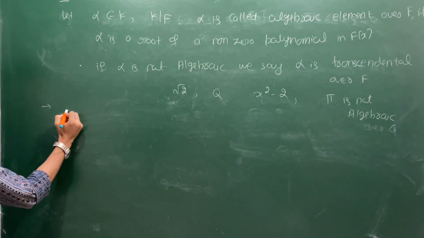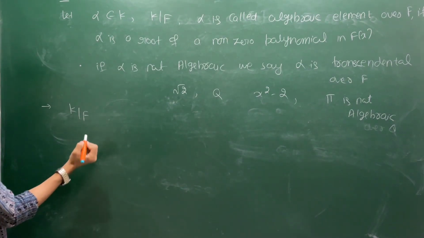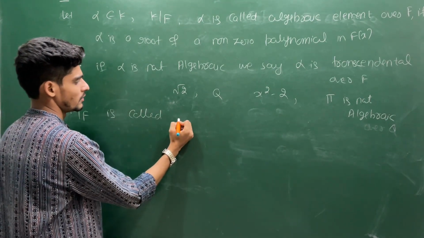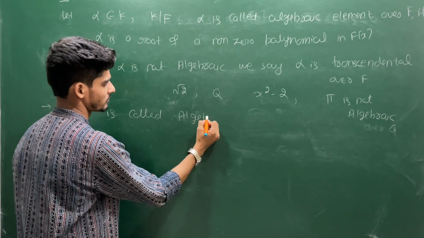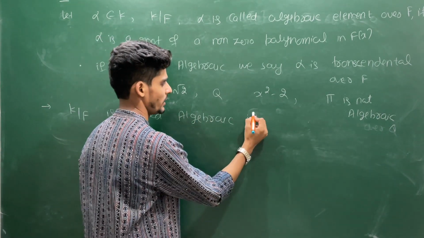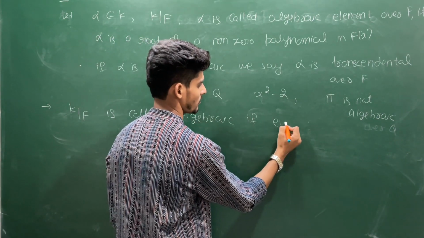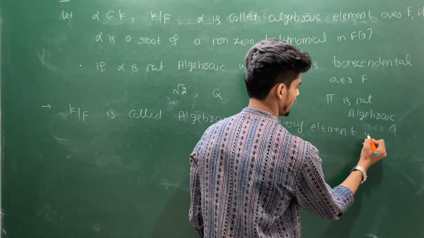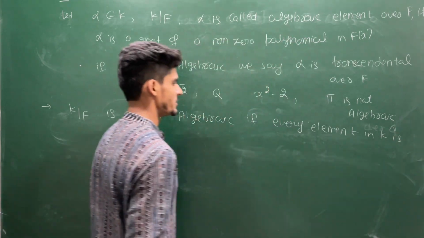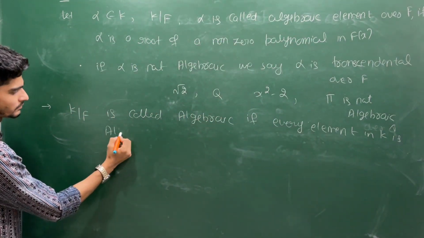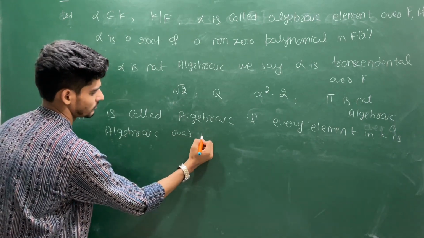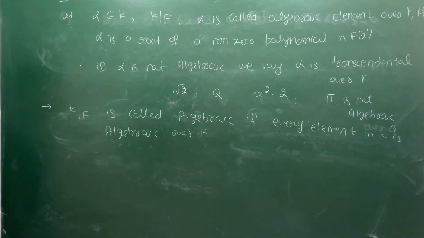Let K over F be an extension and this is called algebraic if every element in K is algebraic over F. So this is the definition of an algebraic extension.